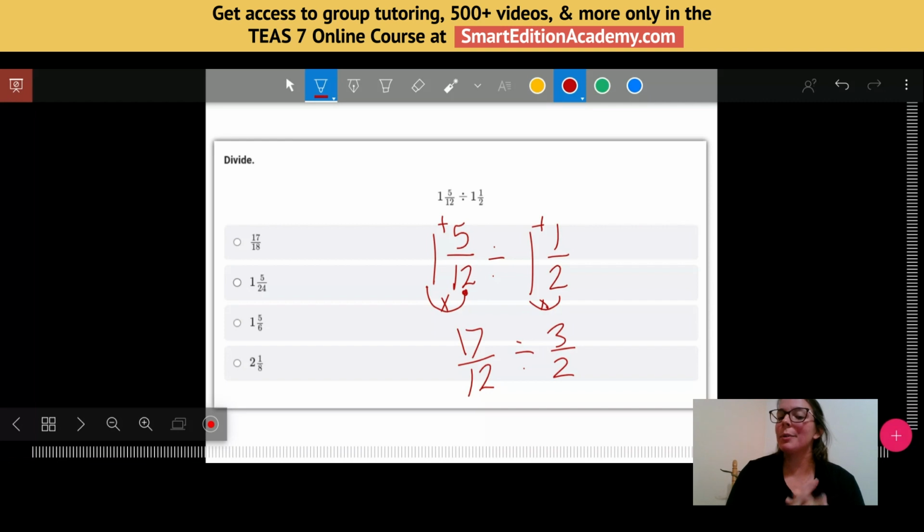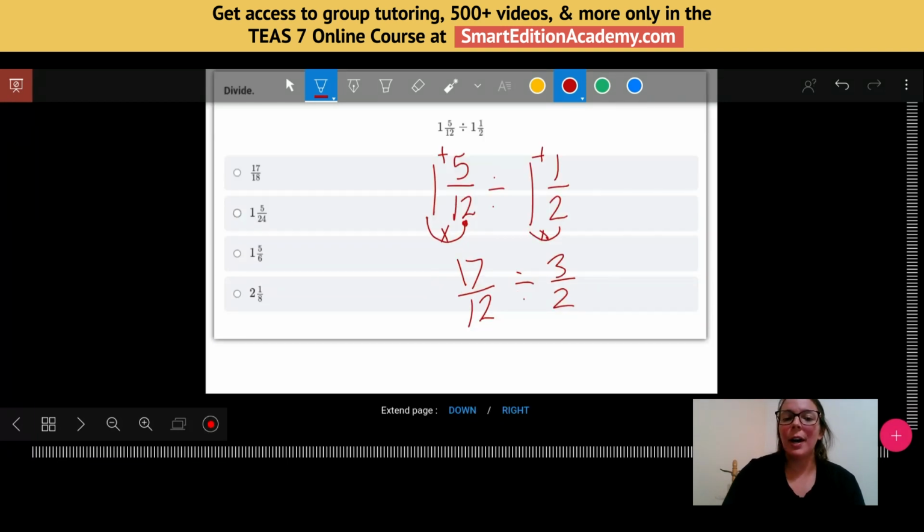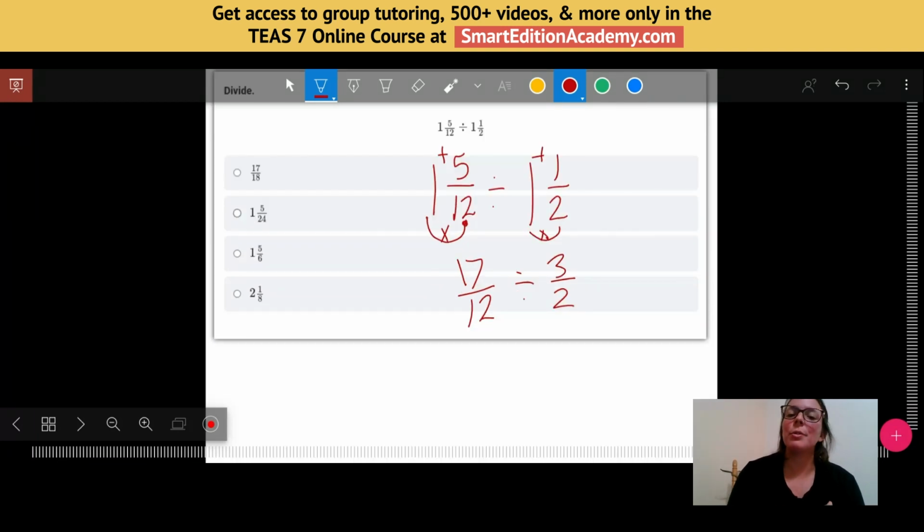Okay, so now how do I deal with this division? How I have always done it has been using another little silly mnemonic that just helps me remember exactly what I'm doing. KCF. What that reminds me of is KFC, right? Fried chicken, KCF. That is just something that has always stuck in my mind of how to divide fractions. Well, let's see what that stands for.